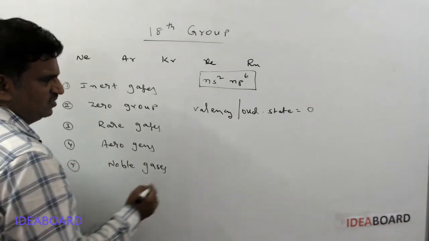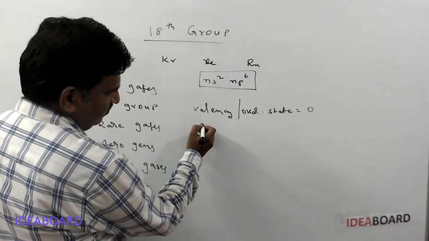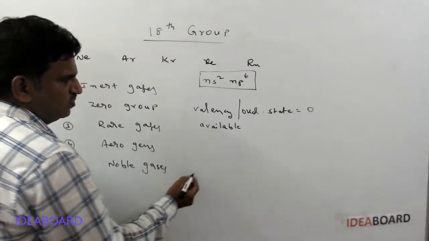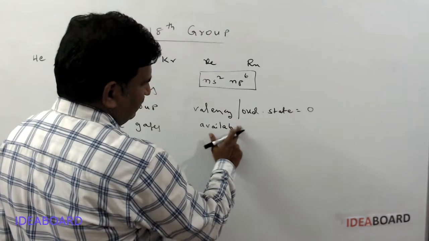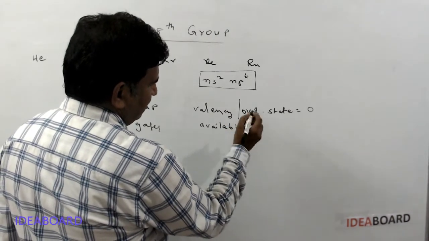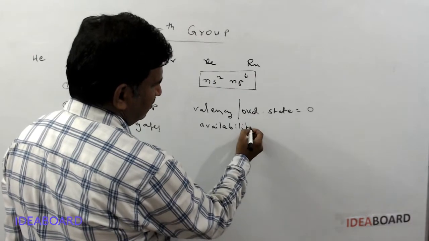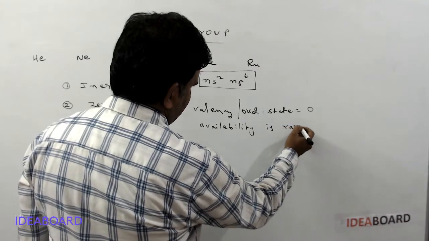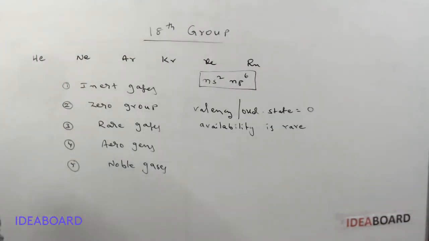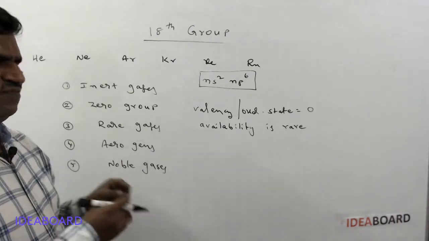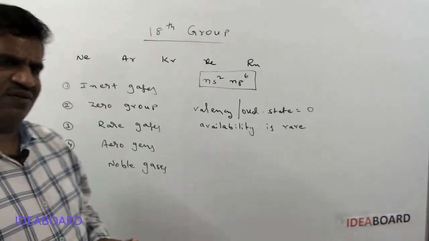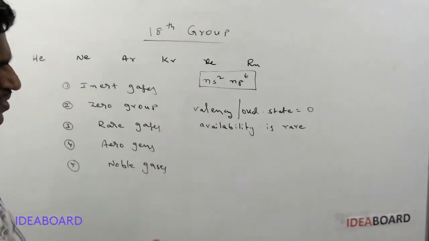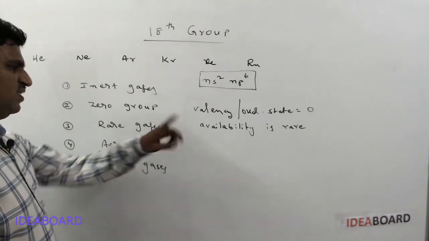Rare gases. The occurrence or availability of these elements, we will discuss later in detail. When we check their availability in the Earth's atmosphere or in any other form, it is rare. The abundance of these elements is very less, they are present in very small traces only. Because of their very small abundance, they are called rare gases.